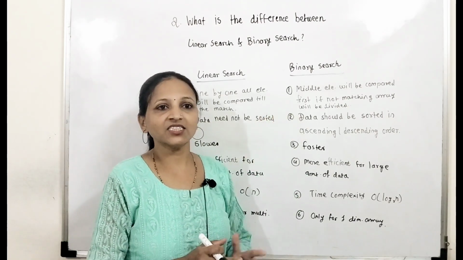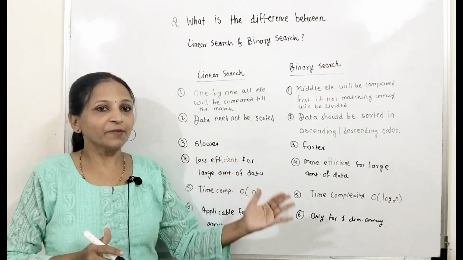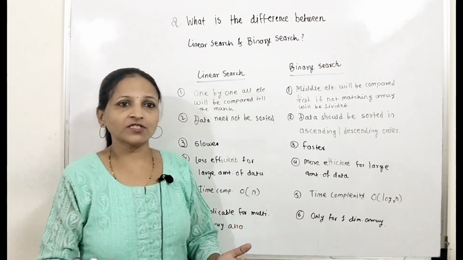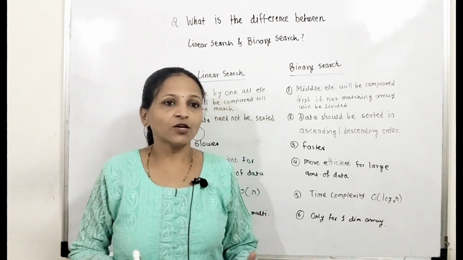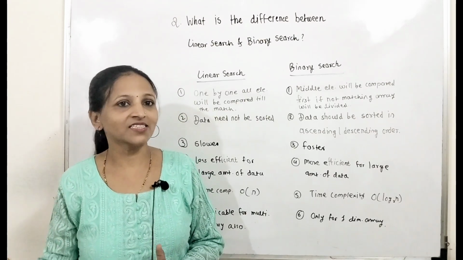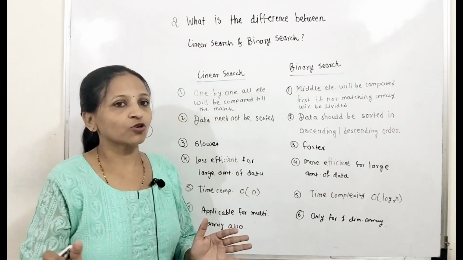In case of binary search, the index of the middle element will be computed first, then that middle element will be compared with the search element. If it is matching, then of course the element found message will be displayed. If it is not matching, then on the basis of whether the middle element is less than or greater than the search element, the comparison will be continued on the half part of that array.